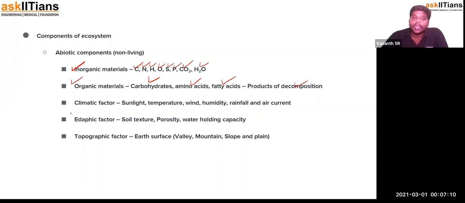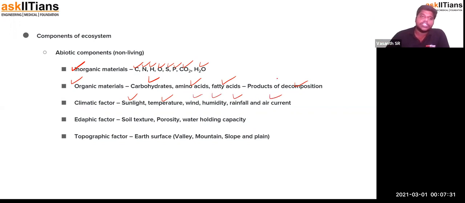And then there are other climatic factors. Climatic factors involve the sunlight that is available for the ecosystem to survive, and the temperature provided by the ecosystem for each and every living organism, which requires a certain temperature to run its life. And then the wind, the humidity, the rainfall, and the air current which is maintained.